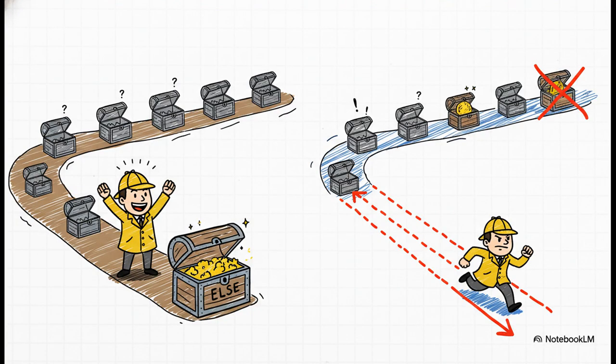Now here's a really unique Python feature, the else clause on a loop. And don't get this confused with a normal if-else block. This else only runs if the loop finishes its entire run without ever being cut short by a break statement. This is amazing for things like searching for an item in a list and then needing to do something special only if you didn't find it.